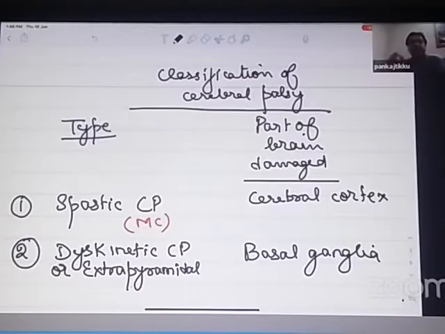So which type of cerebral palsy occurs when there is damage to the cerebral cortex? It is spastic cerebral palsy. Which type of cerebral palsy occurs when there is damage to the basal ganglia? It is dyskinetic cerebral palsy.